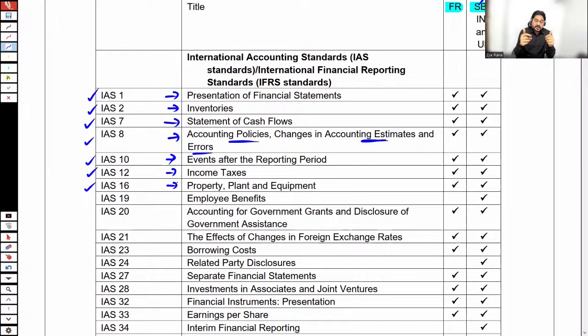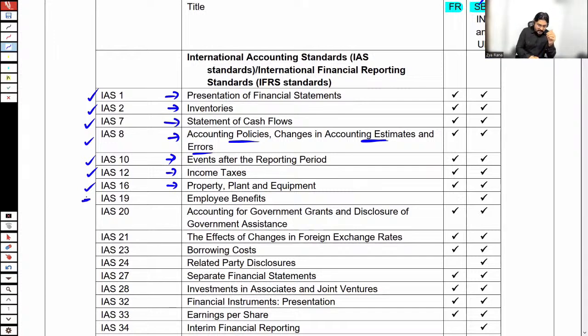How is the asset initially recorded, what is the subsequent treatment, what is the revaluation, what is the impairment? All of these things are relevant for non-current assets. So there are multiple standards for dealing with the non-current assets. If a tangible non-current asset is used for business activities, the treatment is according to IAS 16.